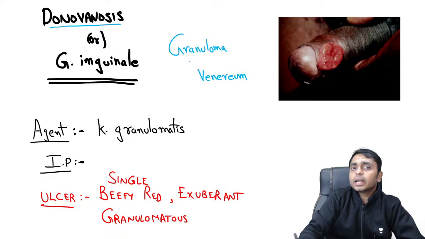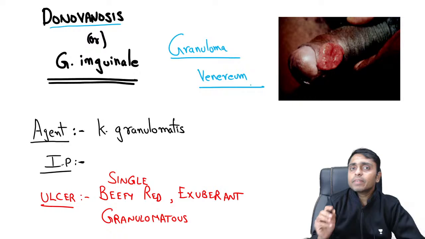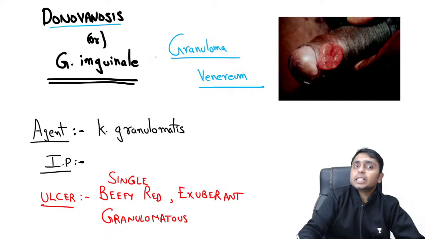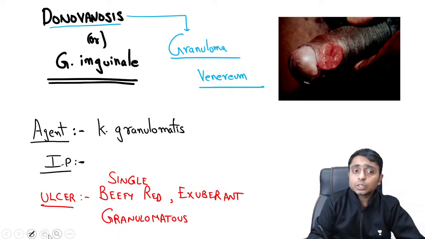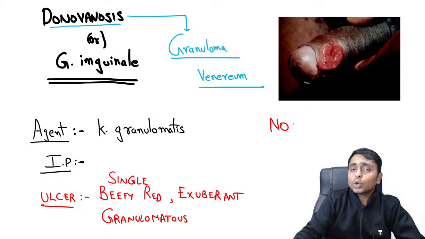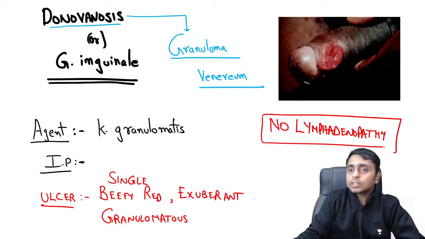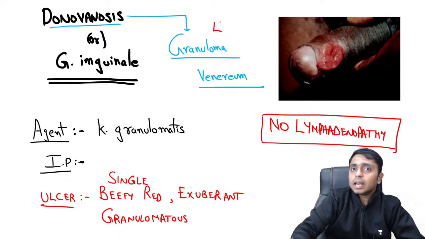So you might be wondering, LGV was lymphogranuloma venereum and this donovanosis is just granuloma venereum. So why is it so? Because there is a reason. Here in donovanosis, no lymphadenopathy will be there. That is the reason why the name does not have any L in it.